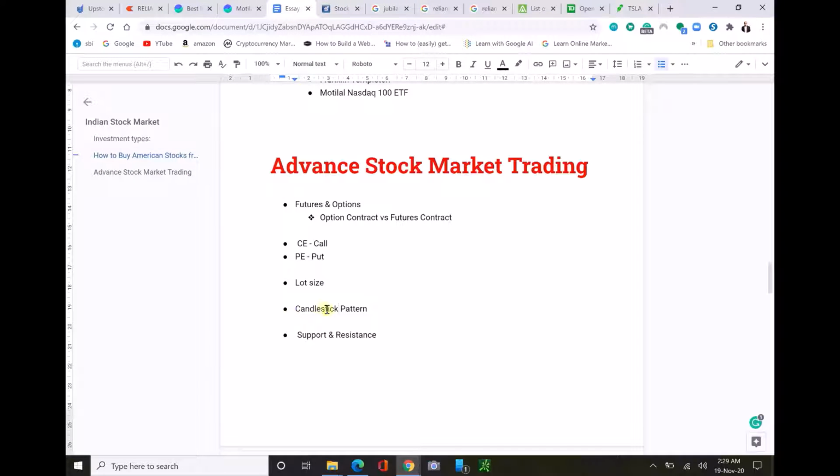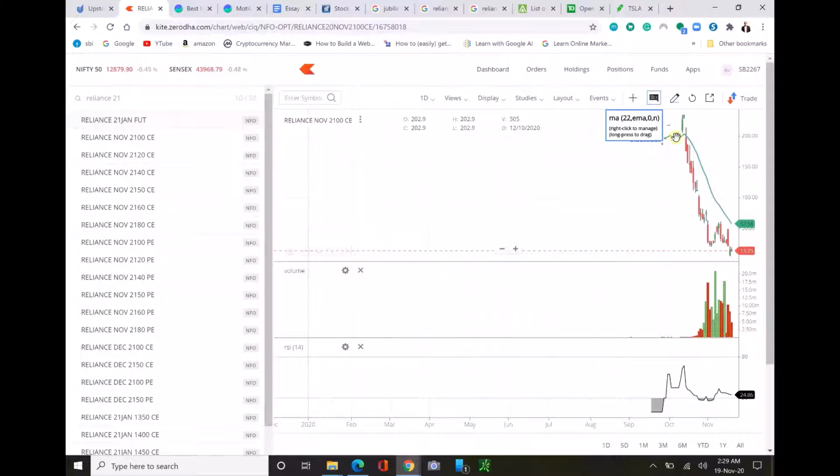And one of the important things here is candlestick patterns. Here you can see the candles, red, green and everything. These are the candlesticks which started in Japan with the rice merchants for trading, which was very good, and Americans were impressed by it and they started using it in the stock market. If you want to learn about this, you should know these.